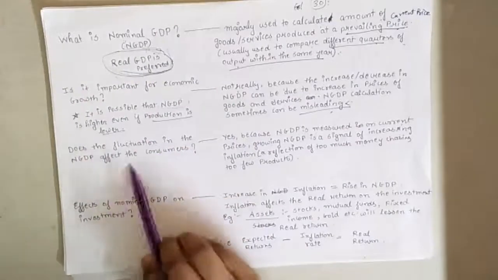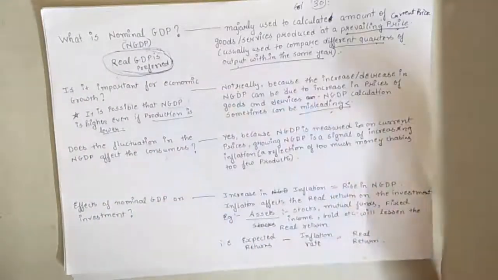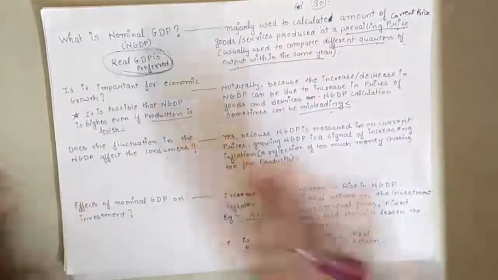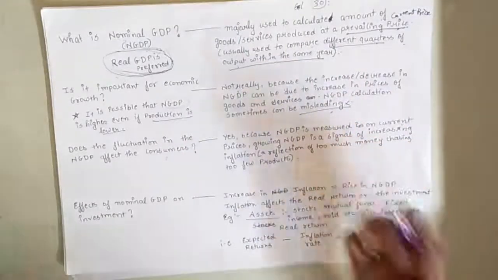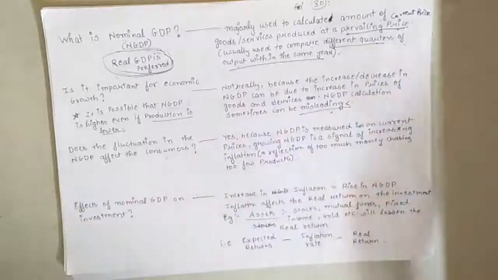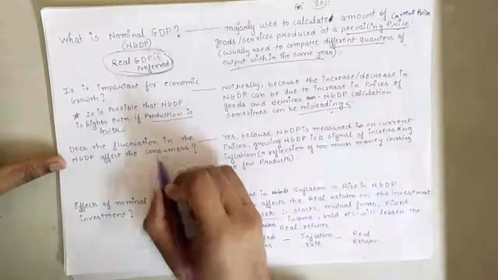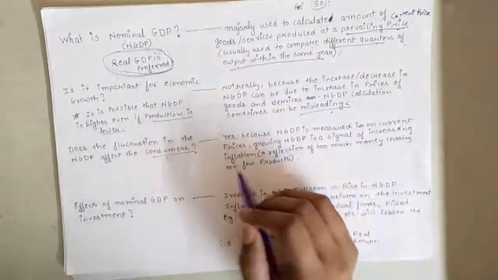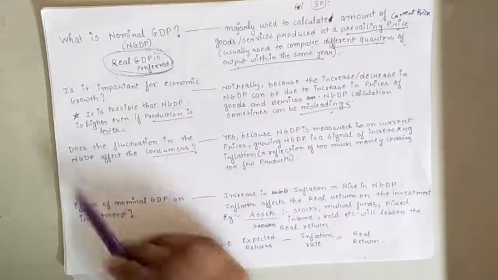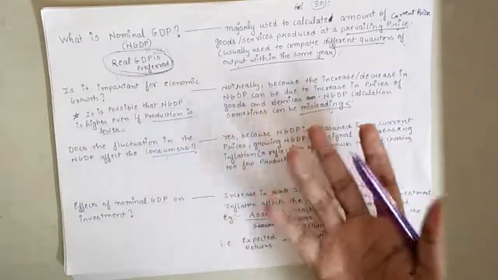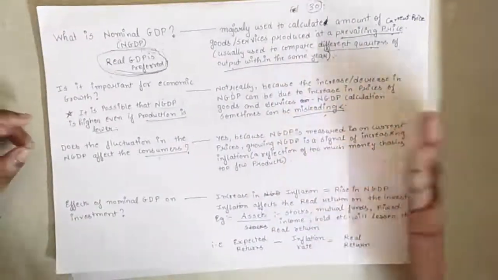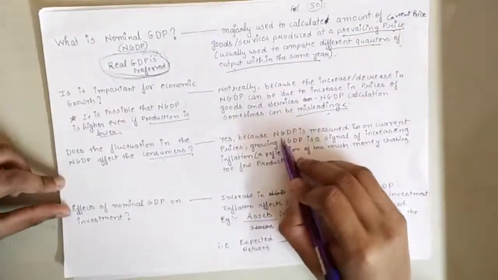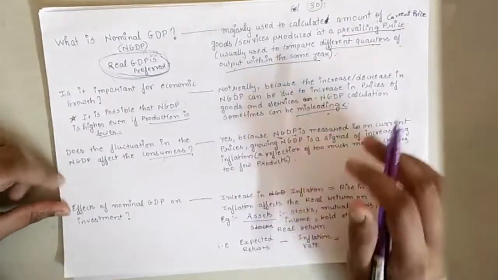So does the fluctuation in the NGDP affect the consumer? Well, as I said, NGDP is proportional to inflation. Inflation directly affects the consumer's life, so fluctuations in nominal GDP, which is indirectly proportional to inflation, would also affect them.